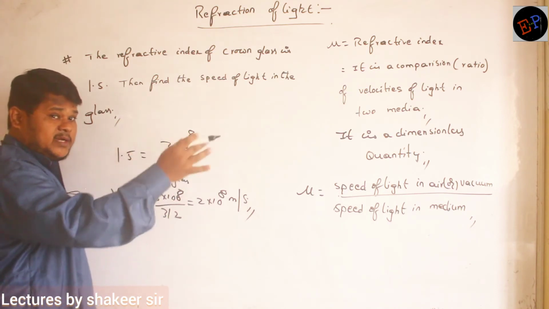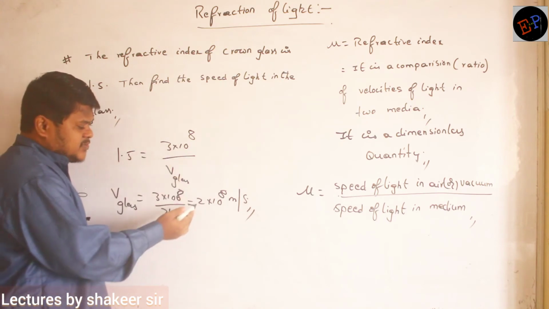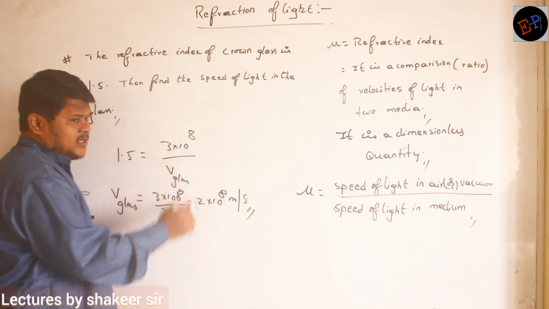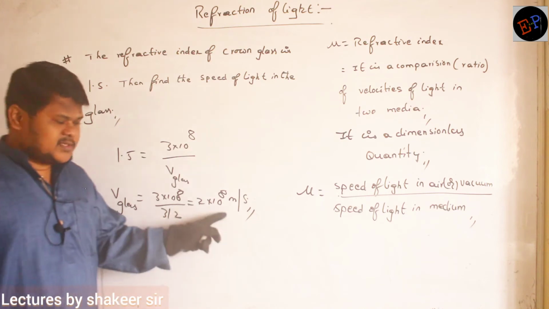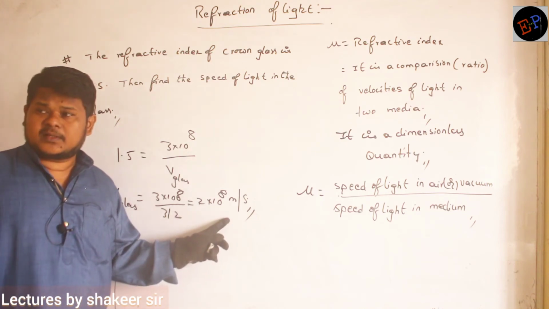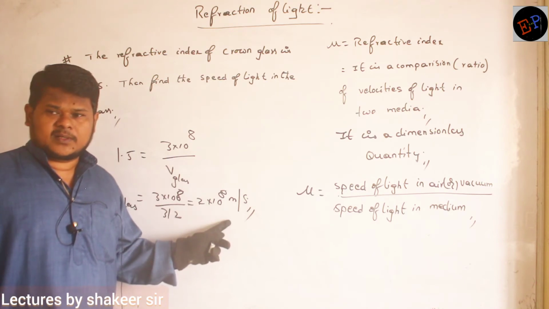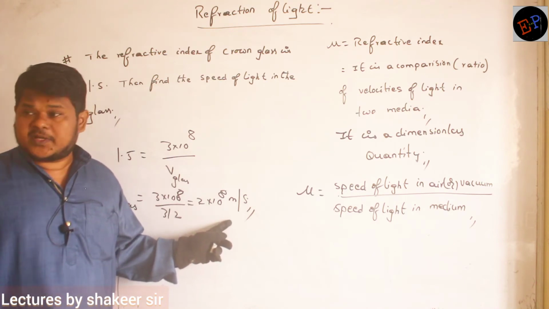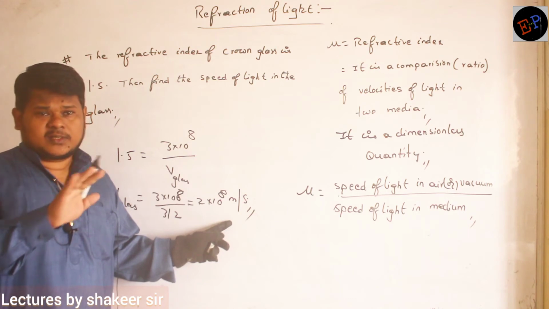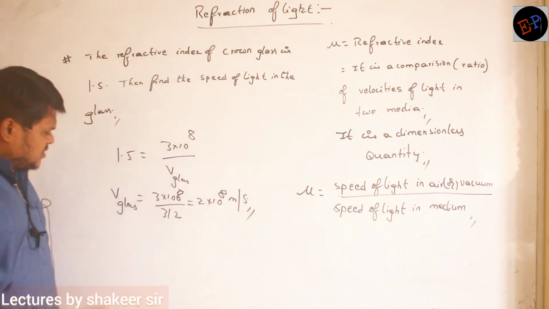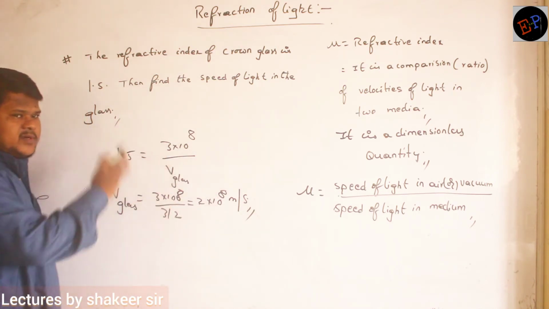But when the same light enters into glass, its speed becomes only 2 into 10 power 8 meters per second. So is speed increasing or decreasing? Speed is decreasing, no? So will it bend towards the normal or away from the normal? It will bend towards the normal, because speed is reducing. Are you able to understand? So this comparison is called the refractive index of the glass.